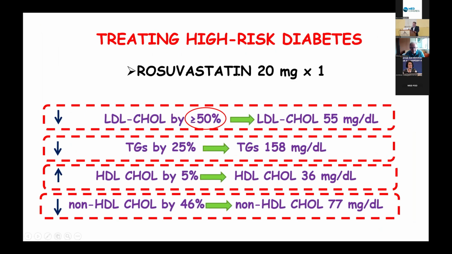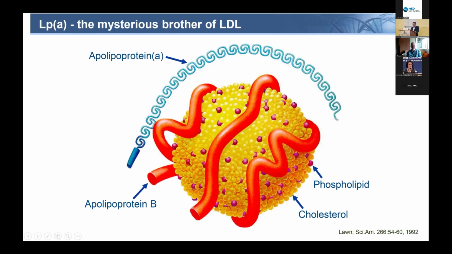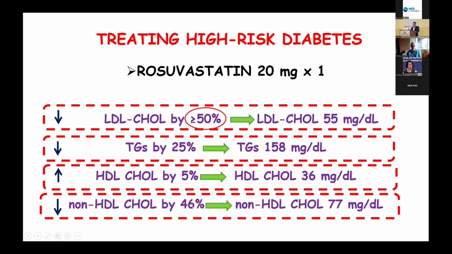Also, the high-intensity statins produce a good response to triglycerides, and at least a 25% reduction we saw here, and triglycerides went down to 158. A small and non-significant, I believe, increase of HDL cholesterol, but a great decrease of non-HDL cholesterol, which is now 75, which is less than the target, which is okay.